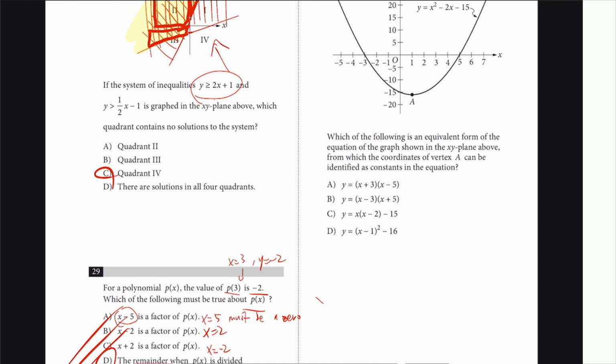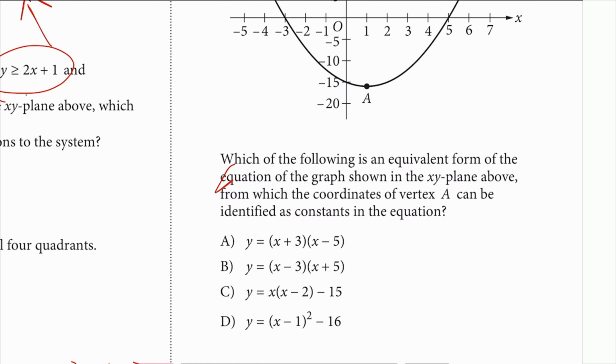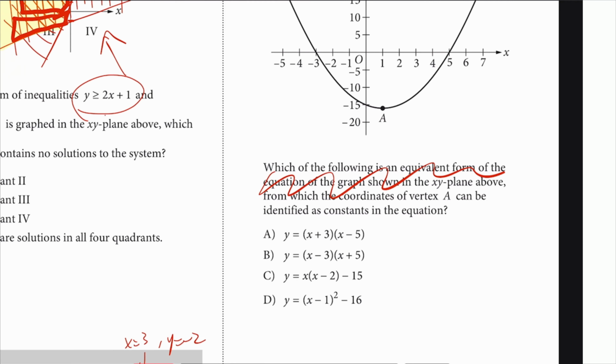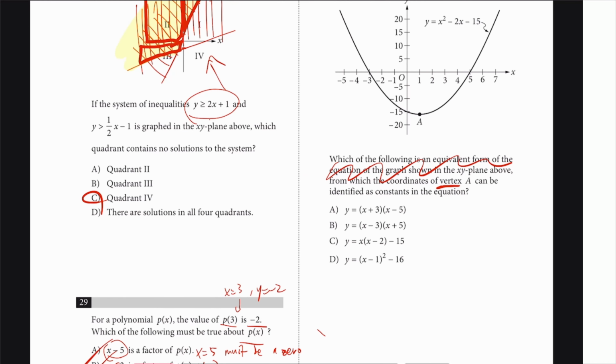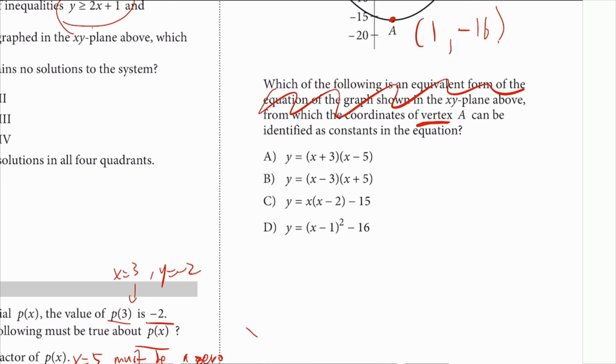Easy. Number 30. Which of the following, blah, blah, blah. Vertex. So you can just put that into vertex form, (x minus a) squared plus k, and the vertex looks about like 1 and -16 or something. First of all, A and B are in x-intercept form, so that tells you nothing about the vertex.